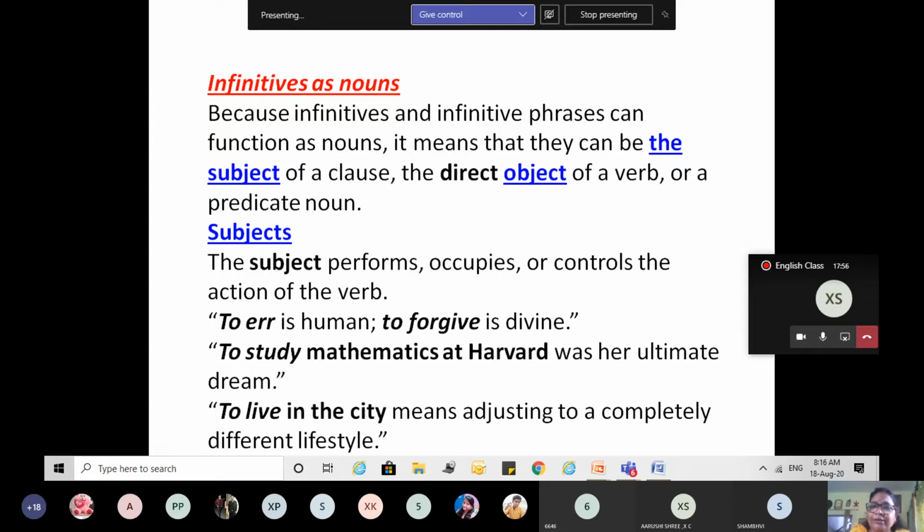To study mathematics at Harvard. This is a clause. Okay. "To study mathematics at Harvard was her ultimate dream." What are we talking about? The subject. What is the subject? To study mathematics at Harvard.